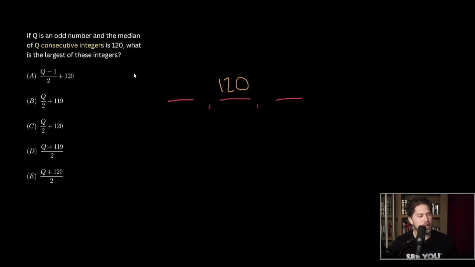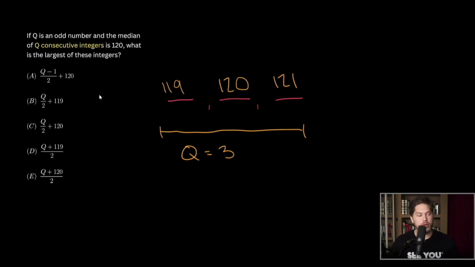So in this little example I've made, what do we have? Well, our list is of 3 consecutive integers. So in this case, Q is set equal to 3. And we are asked for what is the largest of these integers. Well, in this case, if we have consecutive integers, our largest would be 121. And of course, our lowest would be 119. So we don't have 121 as an answer because we don't know how long Q is. This could continue going out and out and out.